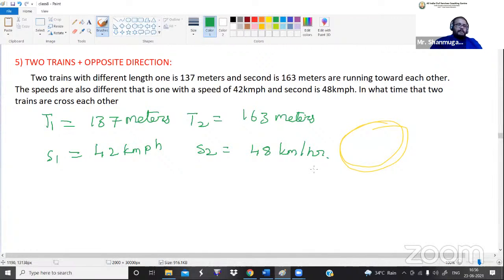Have you ever experienced this kind of scenario in real life? If we are traveling in a train, in the opposite direction one train will come and suddenly cross us. Both trains cross each other, though the opposite train is also running with some speed, and the train we are traveling in is also running with some speed. This train is coming from this side and that train from that side, so both of them suddenly cross each other. Am I correct or not? So in that kind of case, how much time will it take for one train to cross the other train? That is the question they are asking.